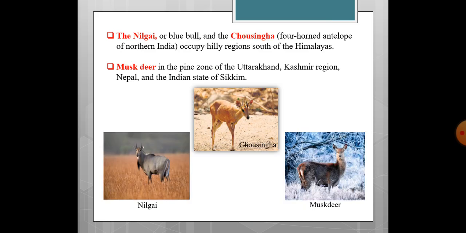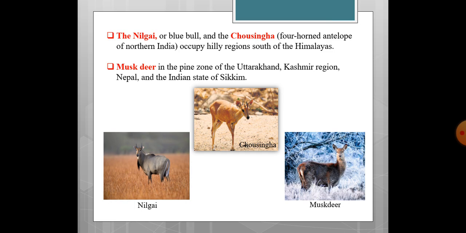The Nilgai or blue bull. Why is it known as blue bull or nilgai? Because the tinge of the skin of the adult animal seems like bluish color. This huge sized blue bull and chausingha, which is also known as the four horned antelope of northern India, occupy the hilly regions south of Himalayas.